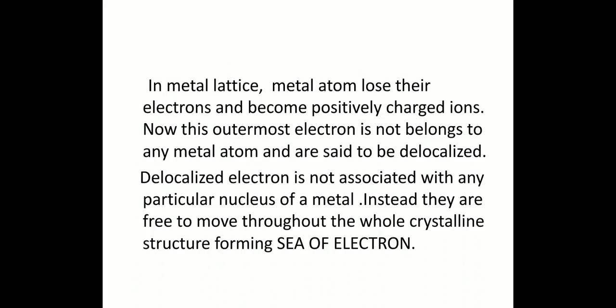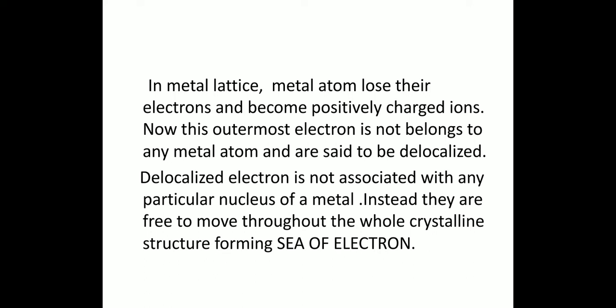In a metal lattice, metal atoms lose their electrons and become positively charged ions. Atoms lose their electrons because they have low ionization energy values. Now this outermost electron does not belong to any metal atom and is said to be delocalized. This is the electron that comes out from the metal atom, and now it is known as a delocalized electron, not associated with any particular nucleus of metals.